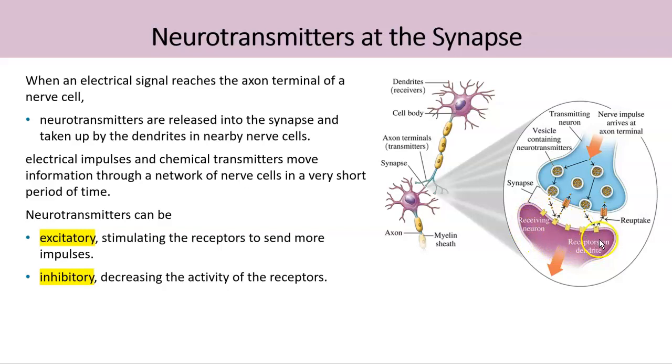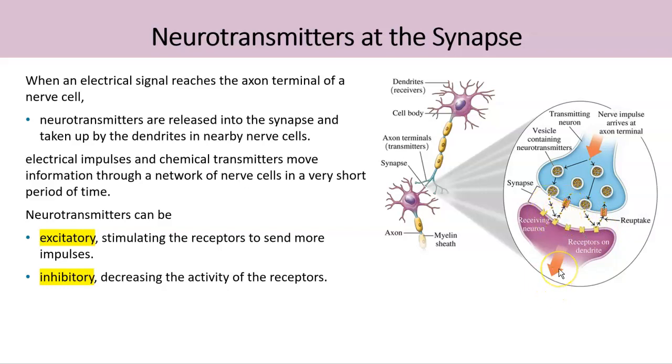Now, when the electrical signal reaches the axon terminal, these neurotransmitters are released into the synapse. And then the receptors on the dendrites of the second nerve cell receive these neurotransmitters.